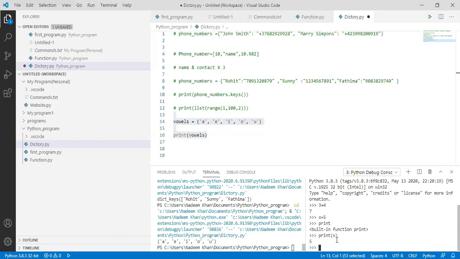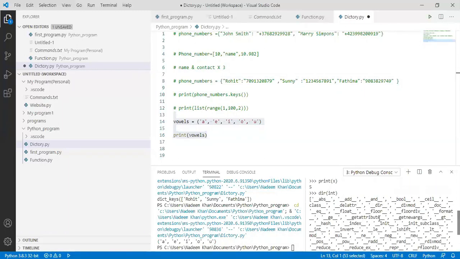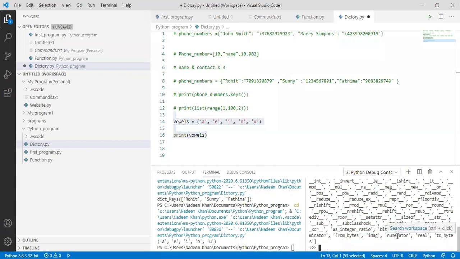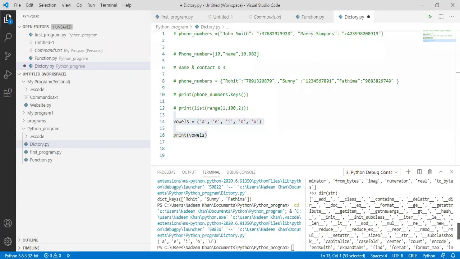So what I'm doing here, I want to know the whole directory of int. So I will type dir of int and enter. It will show me the whole directory that int has. It has abs, add, bool, ceil, float. So let me use some of them, some of the directory of string. These are the functions that we can use.